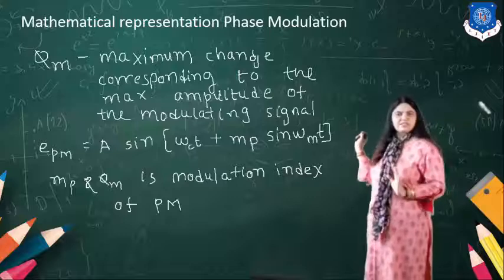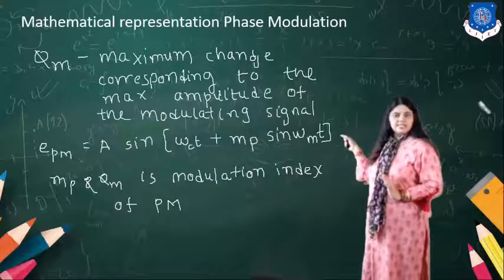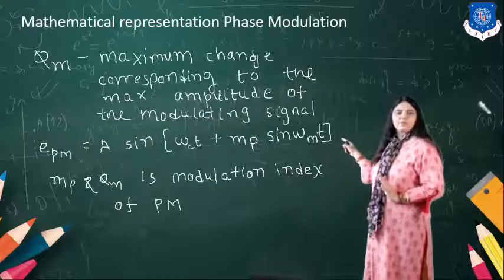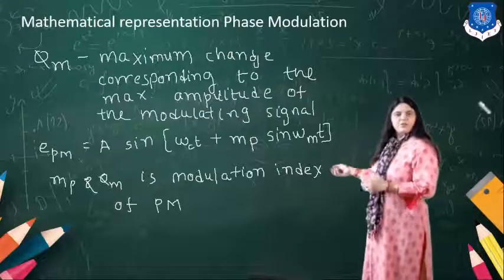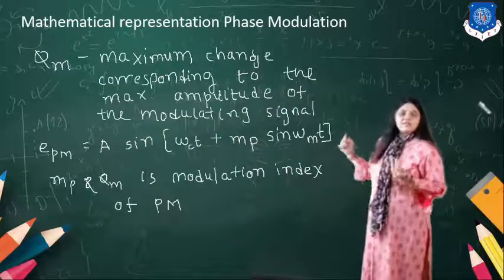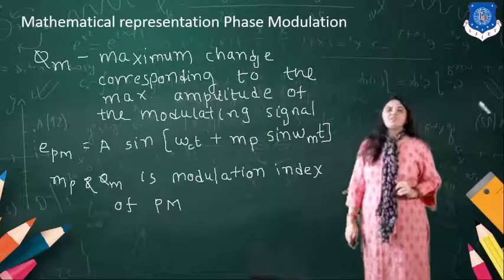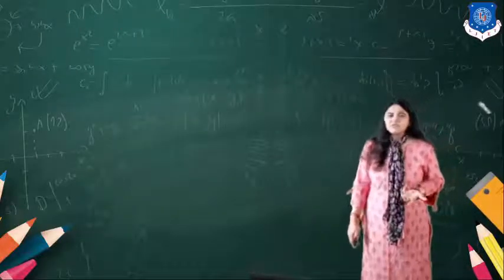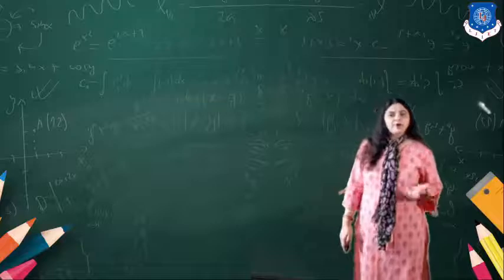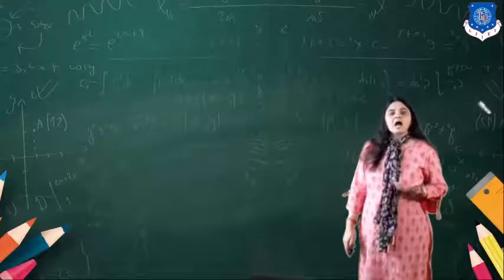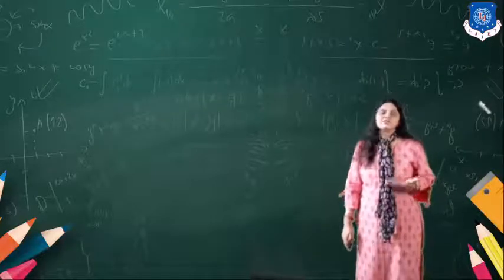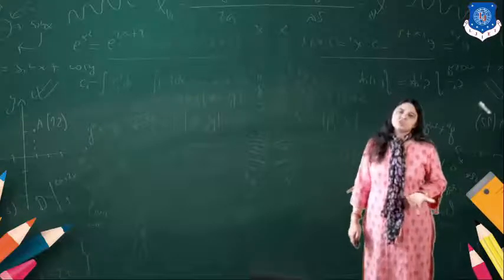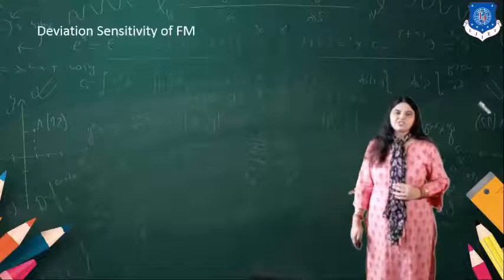We can rewrite it as EPM = A sin(ωct + mp sin ωmt). Here mp, earlier φm, is the modulation index for PM. The modulation index is the amount of modulation. It tells how much the phase changes in the output according to the modulating signal, which gives the idea about the modulation.